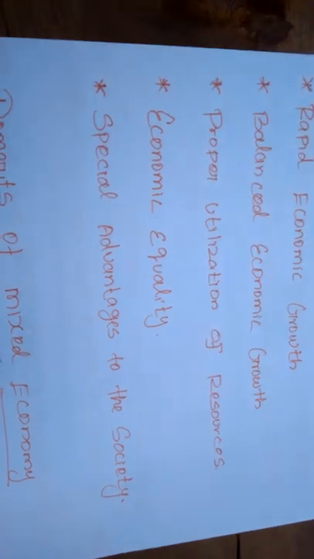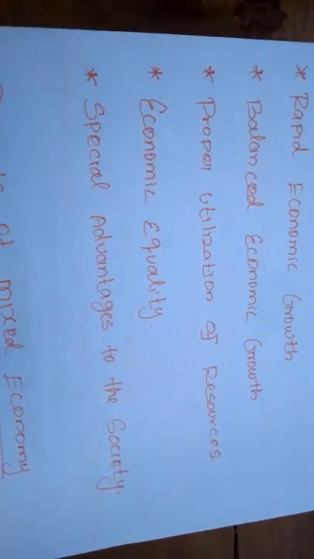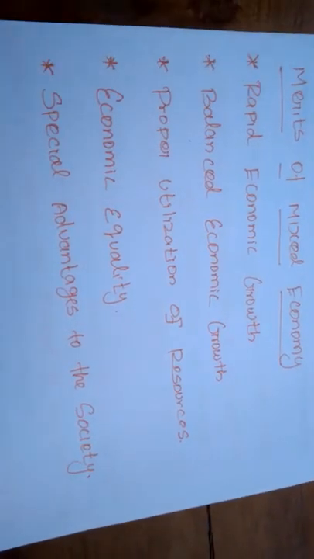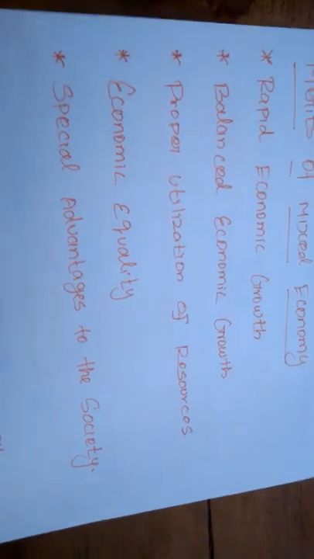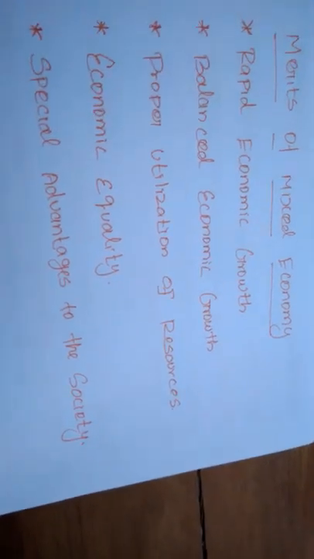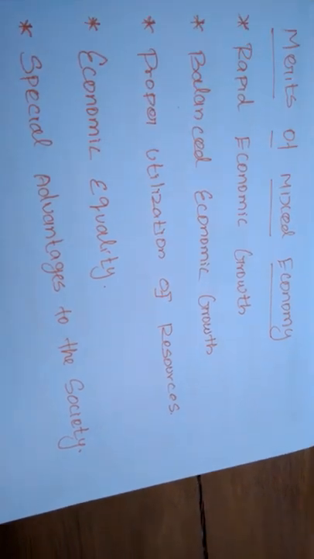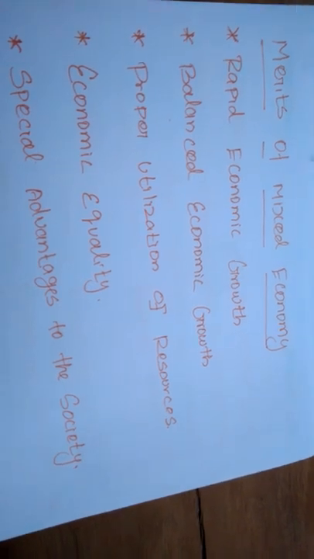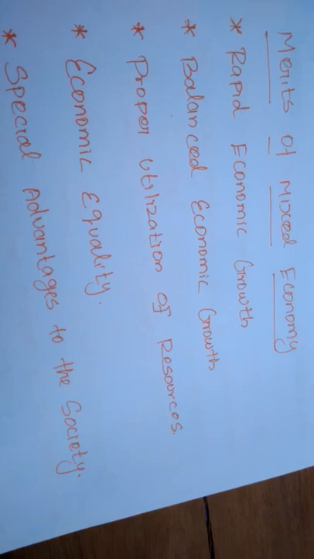Between the agricultural and the industrial sector, consumer goods and capital goods, and rural people and urban people, everybody will have equal rights. When they have equal rights, equal profit and equal benefit, the inequality will vanish. So balanced economic growth will be there under the mixed economy.